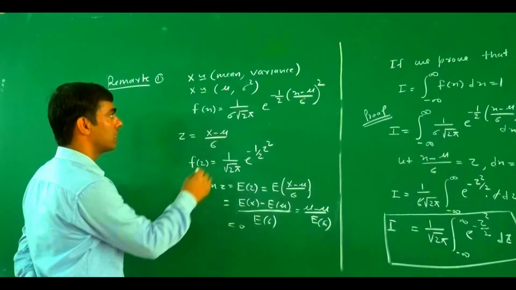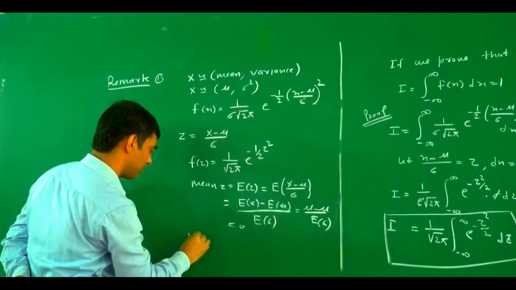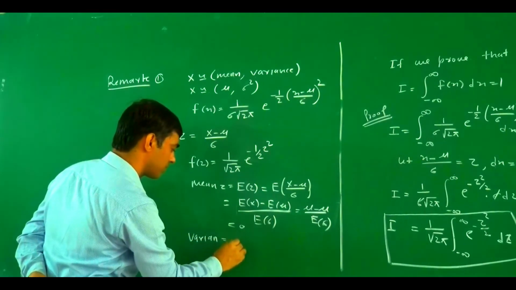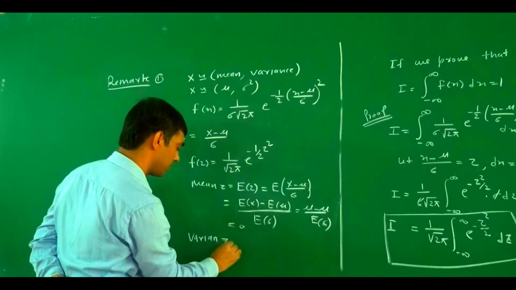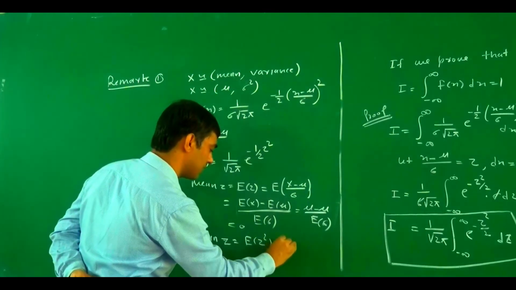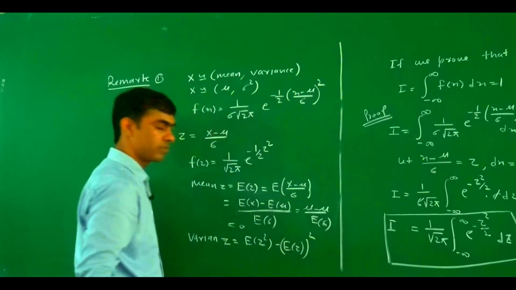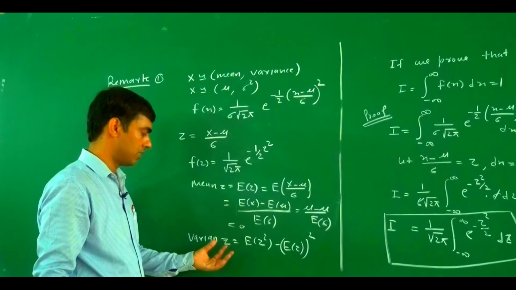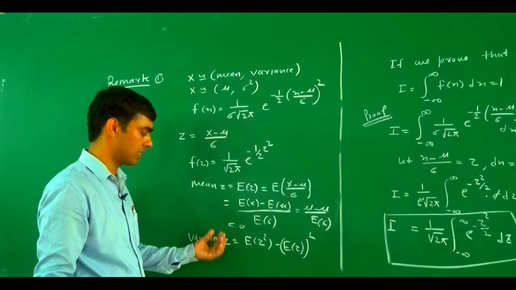Now, the second parameter is the variance. So what is the value for variance? Variance of Z equals expected value of Z square minus (expected value of Z) whole square, as we defined in the class of expectation in a previous lecture.